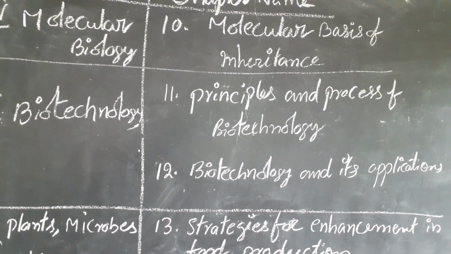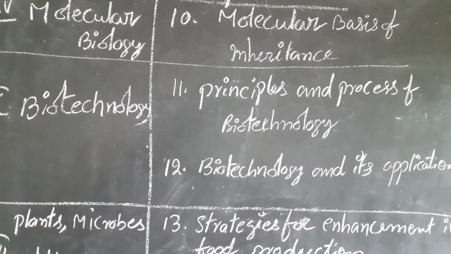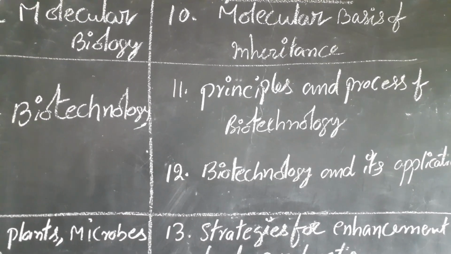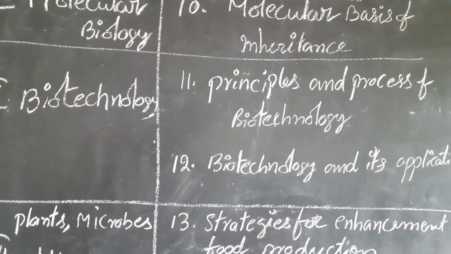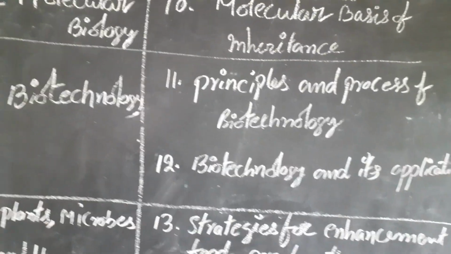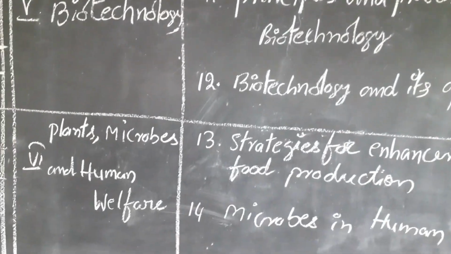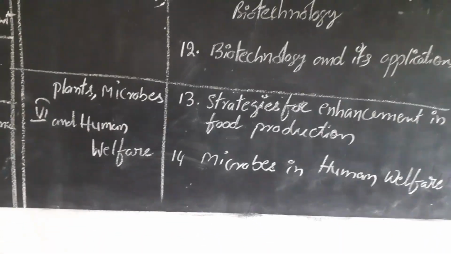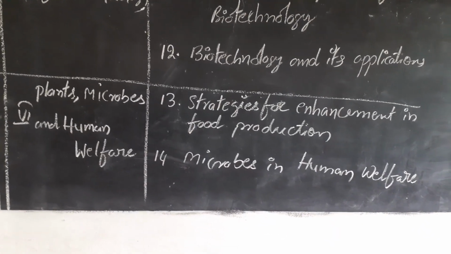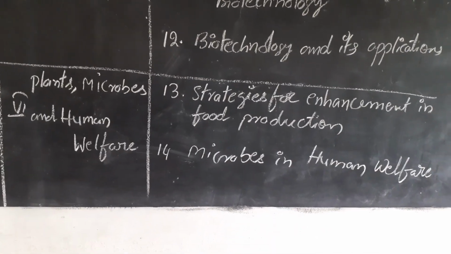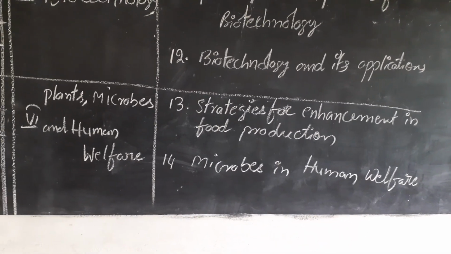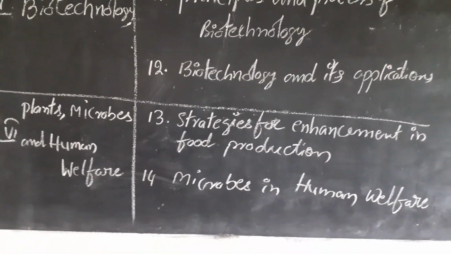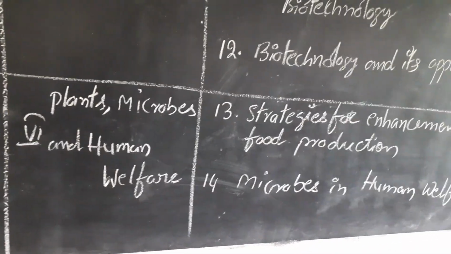In this chapter also we get 8 more marks, so this is also an important chapter from our syllabus. And the last one is the sixth unit, which is the easiest, and we will get full marks from this chapter, so we concentrate on this chapter also. Maybe it is the last chapter, but it is an important chapter, right?